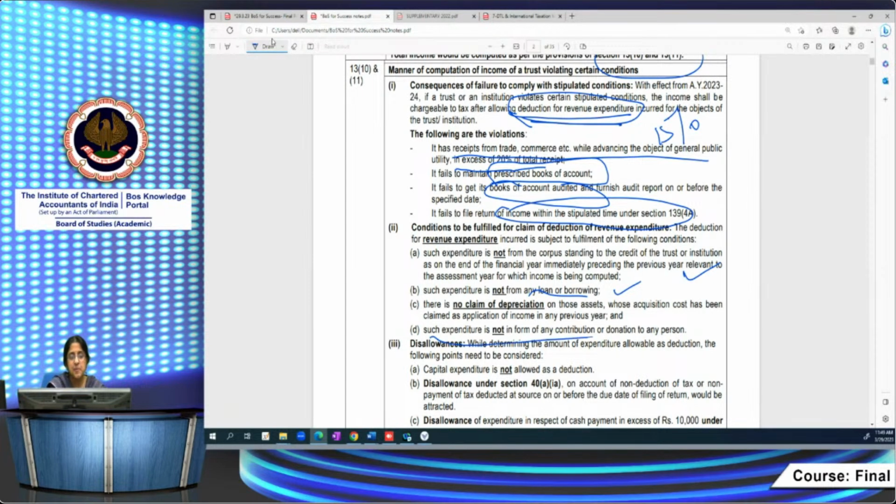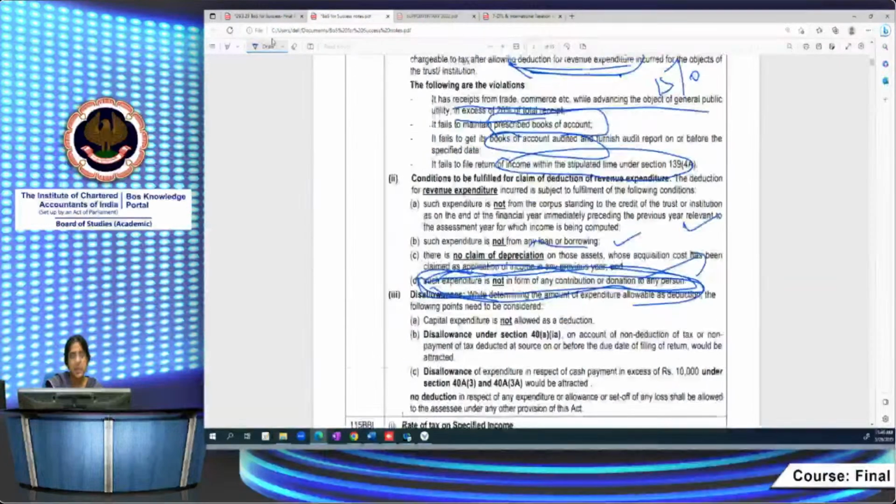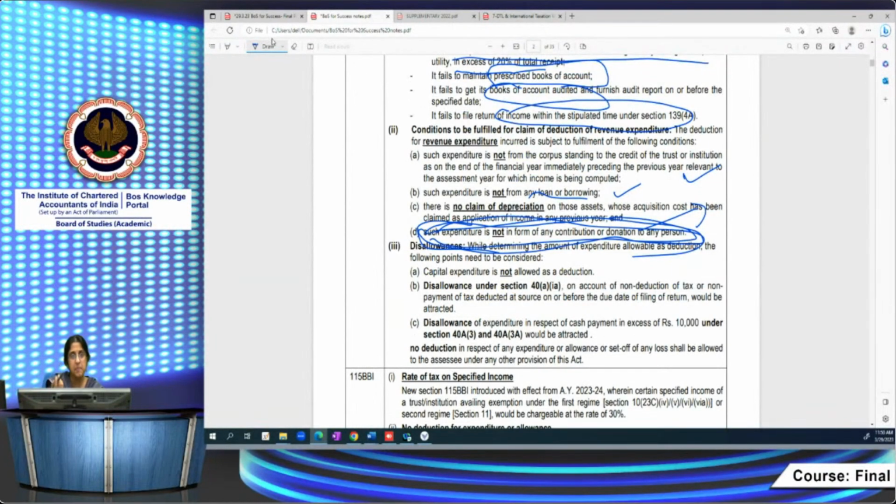Then such expenditure is not in the form of contribution or donation 20%. Here, this condition is not there in 11 and 12. Under 11 and 12, you are permitted to contribute to another trust or institution, provided it's not out of corpus donations, it's not out of accumulated income. Out of current year income, you can do it. But when you're computing under 13(10), this is not allowable. You cannot claim this as a revenue expenditure, contribution or donation to any other trust. This is an exception. I hope you people are following. Probably when I do the case scenario, it'll become more clear.